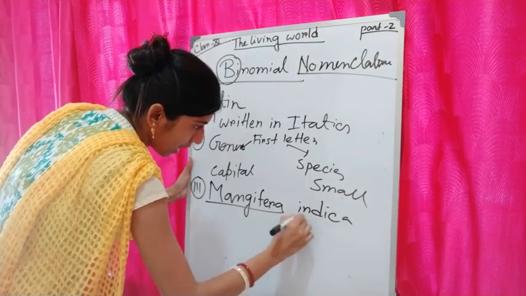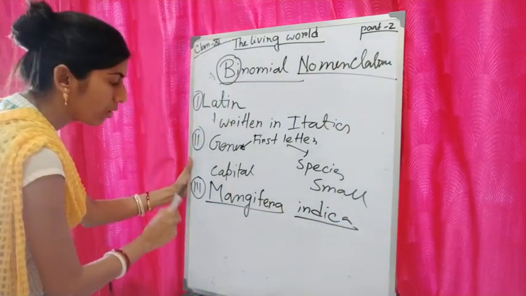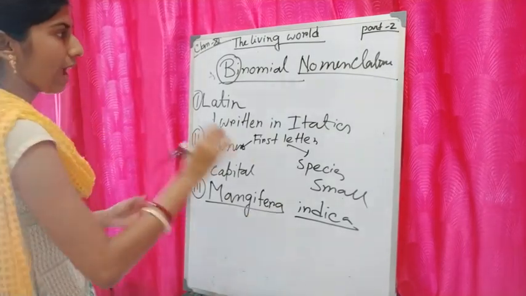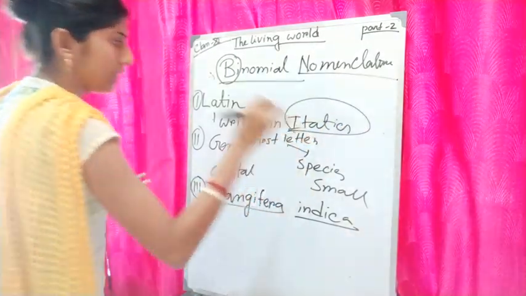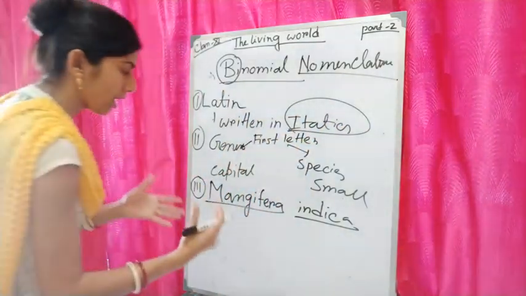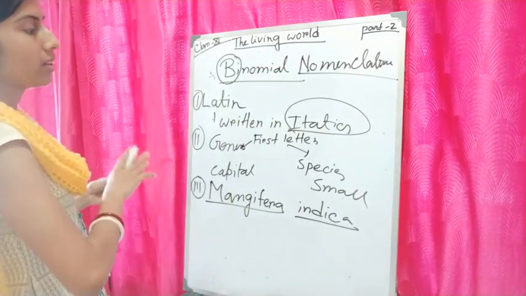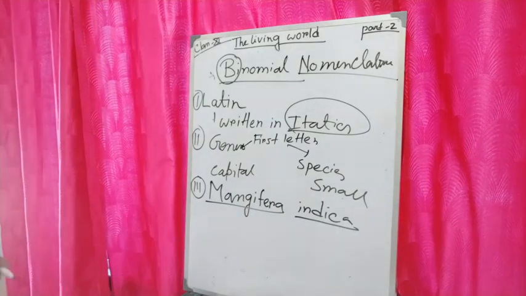Look, I have given an underline. So whenever it is handwritten, it will be underlined. And whenever it is in printed form, it will be written in italics. But whenever we are writing by hand, it is not possible all the time to write in italics. That's why we need to underline it.